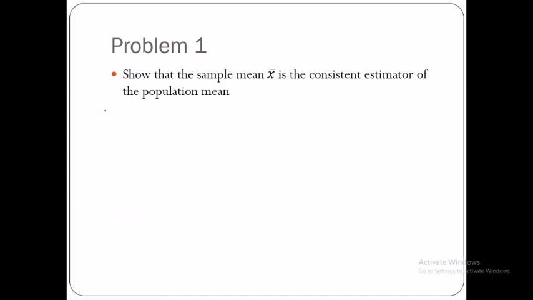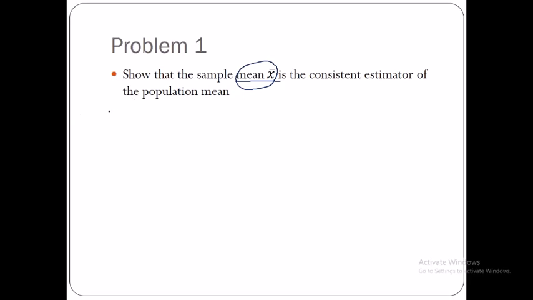Now let's have a look at the problem. We have to show that the sample mean x bar is a consistent estimator of the population mean. So what is it that we have with us? We have something about the sample mean given over here. What is it that we have to show? We have to show that the sample mean is a consistent estimator of the population mean.